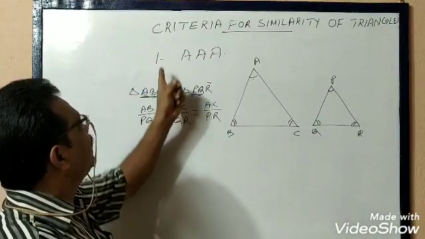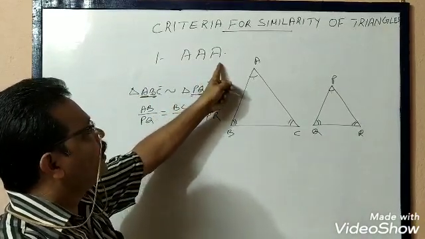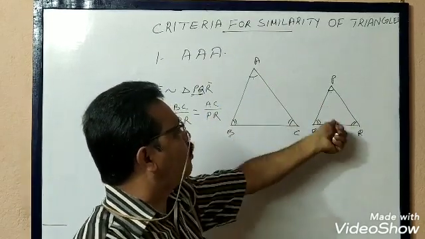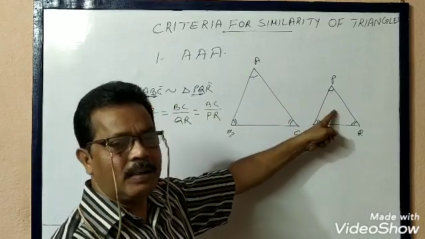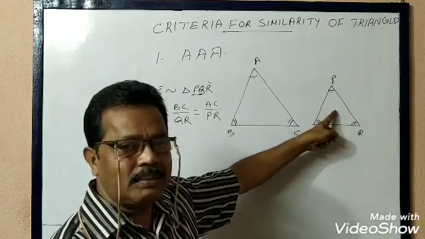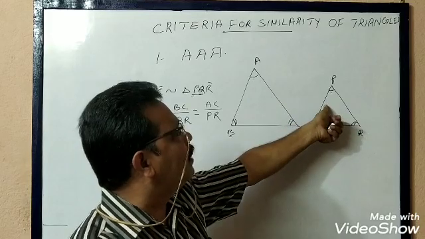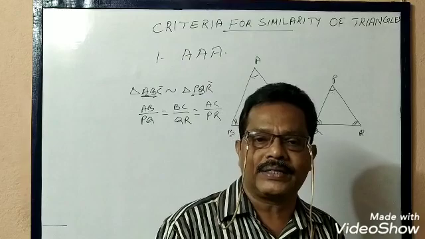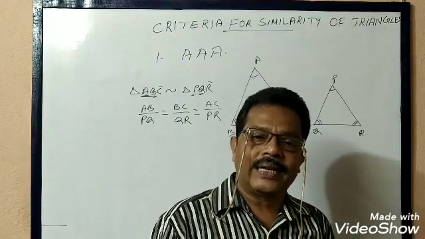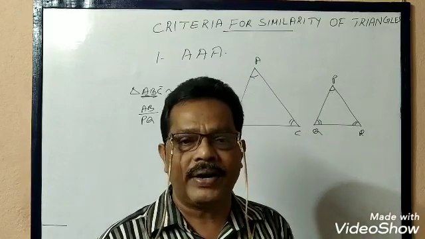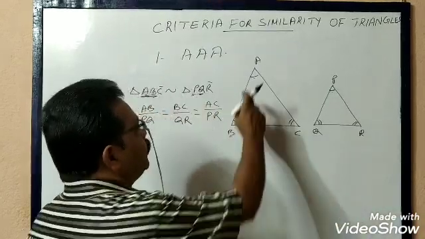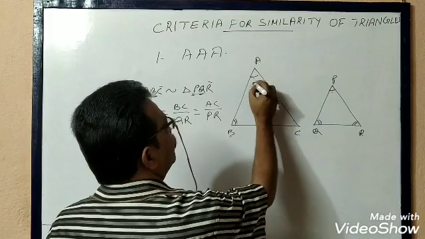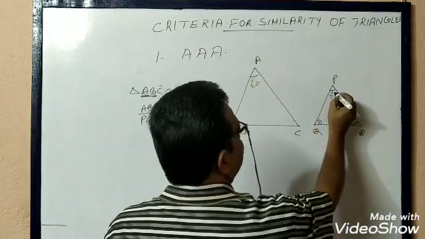So we can say what is AAA similarity. In two triangles, if three angles are correspondingly equal, then the two triangles are similar. Triangles are similar means their corresponding sides will be proportional. Now we have already studied angle sum property in class 9. What is that? Sum of the three angles of a triangle is 180 degree. Suppose angle A equal to 60 degree, and angle P is also 60 degree.